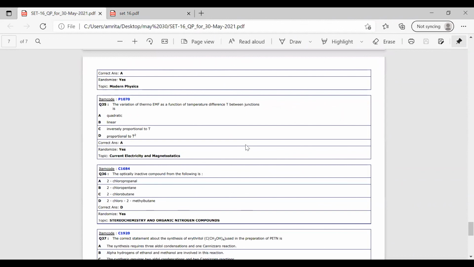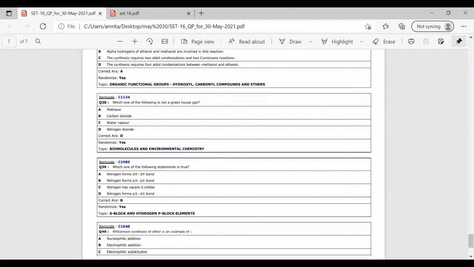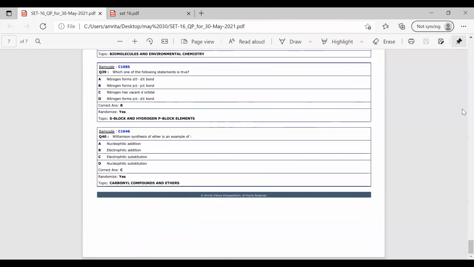Yash is asking, is water vapor a greenhouse gas due to its high specific heat capacity? Actually, it remains less time. It absorbs more heat, and that's why it is being called a greenhouse gas. It helps in the process of that warming.